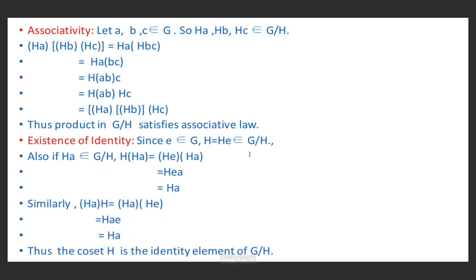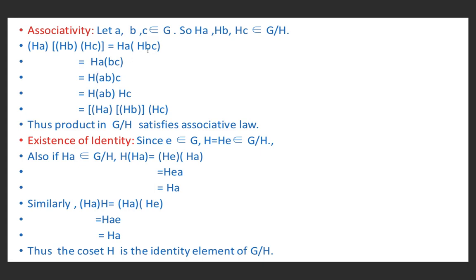Now associativity. Let a, b, c belong to G. So Ha, Hb, Hc belong to G/H because G/H is the collection of cosets of H in G. So Ha into (Hb into Hc) is equal to Ha into Hbc, because the product of two right cosets is again a right coset.